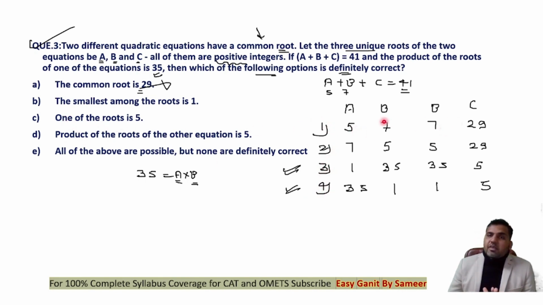One of the roots is 5. In this case, one of the roots is 5. In this case, one of the roots is 5. This is the only option which is happening in all four.